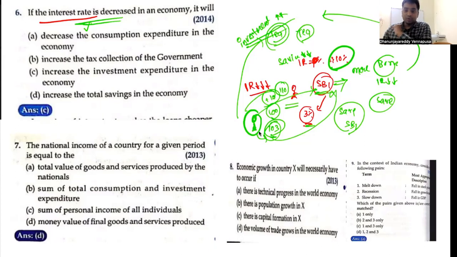There will be more borrowers, more credit will be given. As a result, more investments will come into the economy. That is the second thing. So, decrease in the consumption expenditure in the economy. Now this cannot decrease. If interest rate is decreased, what happens in the economy?